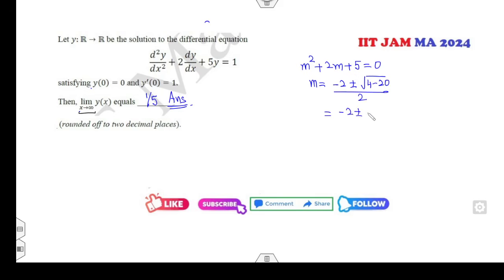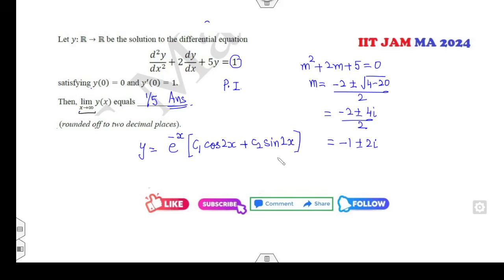That is minus 2 plus minus 4 iota over 2, which is minus 1 plus minus 2 iota. Then you can find the particular integral. Finally the solution is e raised to power minus x times c1 cos 2x plus c2 sine 2x, plus the particular integral. If we find the particular integral, it will be 1 over 5. Then you can take the limit and use y of 0 is 0, y dash of 0 is 1, and find the values of c1 and c2. Definitely that takes at least 5 minutes in the examination.